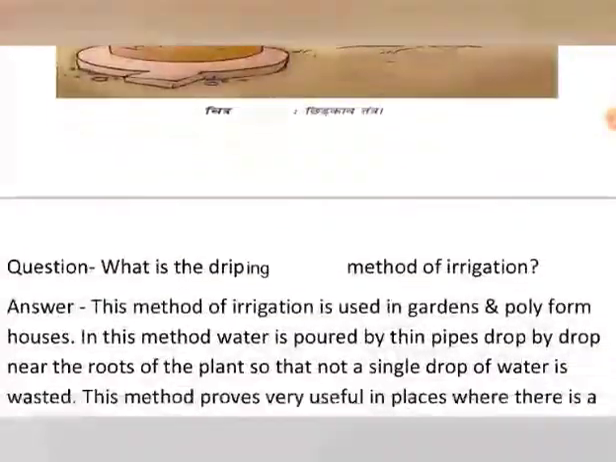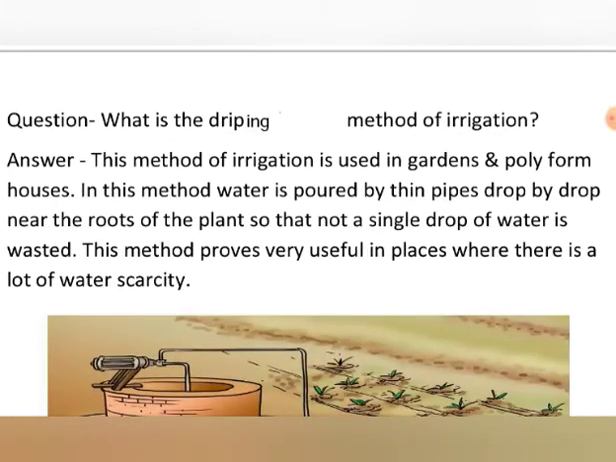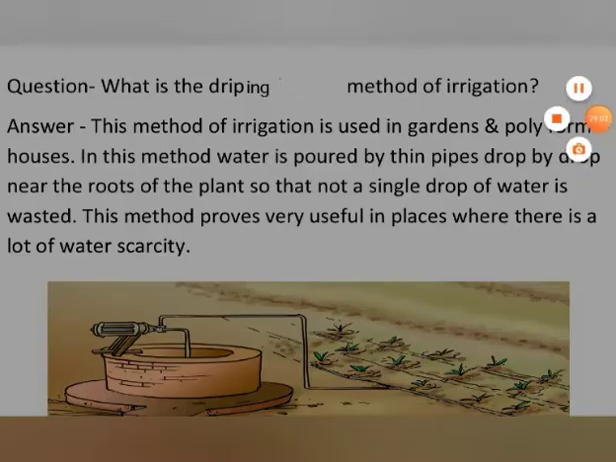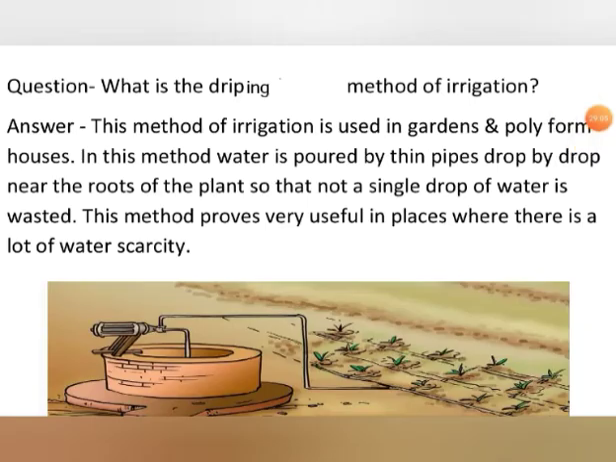Now there is the second method of irrigation. The second modern method of irrigation is the drip method. So here is a question: what is the drip method of irrigation? The answer is this: this method of irrigation is used in gardens and polyhouses. In this method, water is poured through thin pipes drop by drop near the roots of the plants, so that not a single drop of water is wasted.